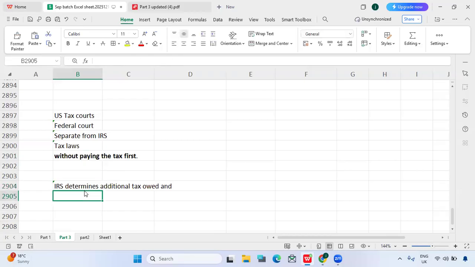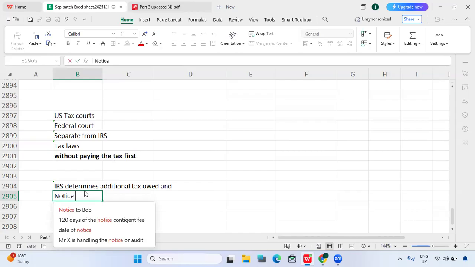And apart from that, the IRS issues a notice of deficiency, and 90 days later, only then can we approach. Without a notice of deficiency, can we go to US Tax Court? No, you cannot do that.